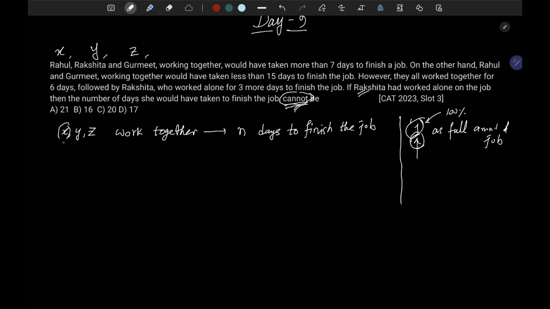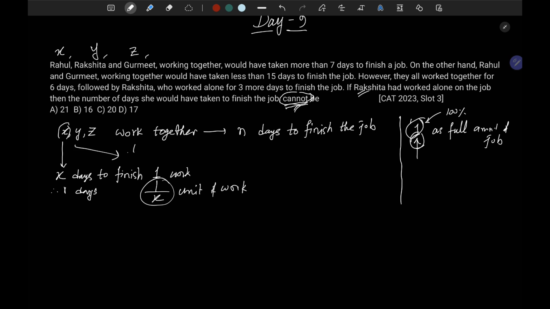So if this person takes X days to finish one work, that is your 100% work, then in one day he will finish 1 by X unit of work.